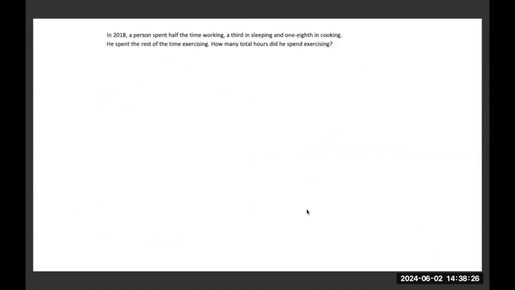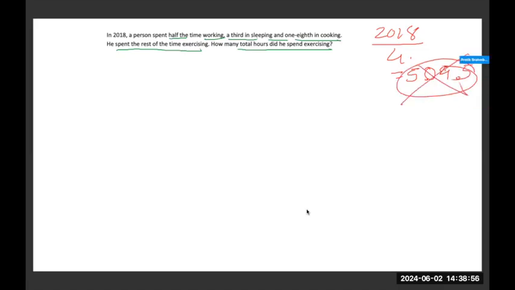In 2018, a person spends half the time working, a third sleeping, 1/8 cooking. He spent the rest exercising. How many total hours did he spend exercising is what you have to find. Now, first we should check whether 2018 is a leap year or not. When you divide 2018 by 4, we get 504.5, which means it's not a leap year.